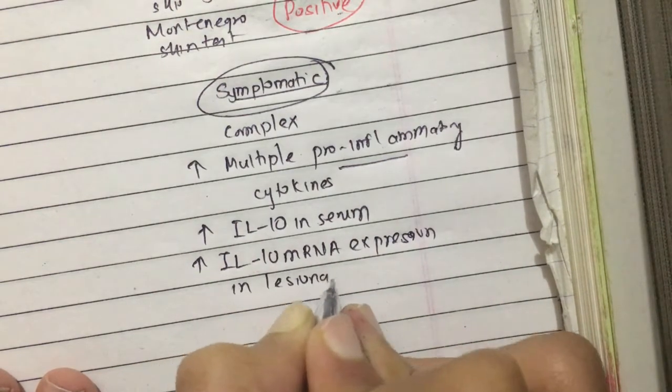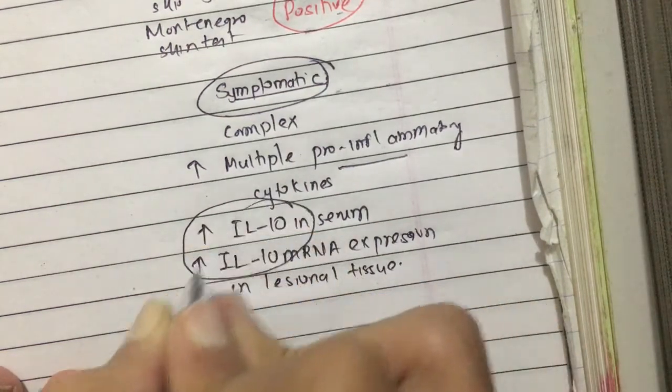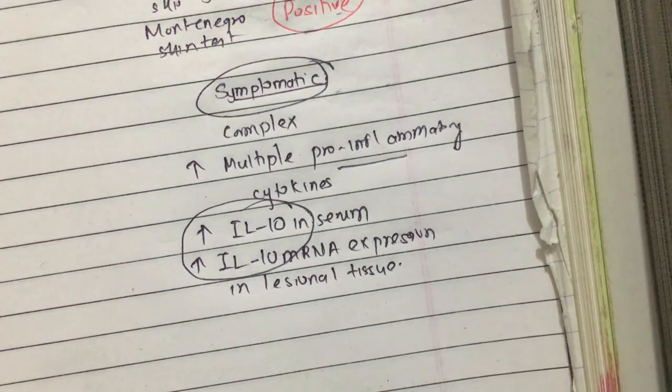So what is the role of interleukin 10 in visceral leishmaniasis? Interleukin 10 has a very important role.